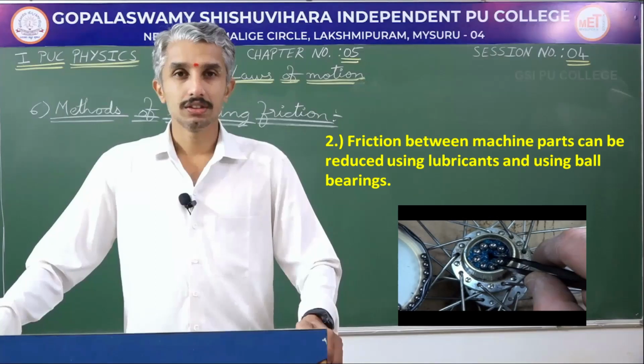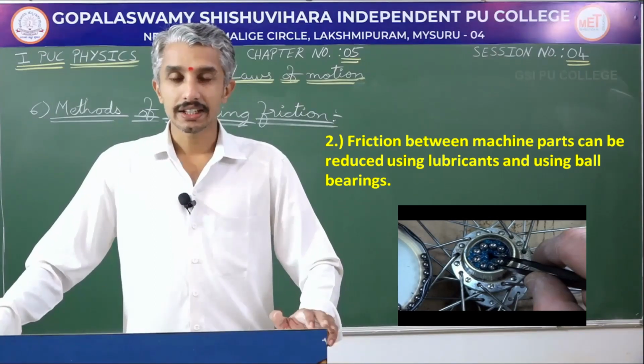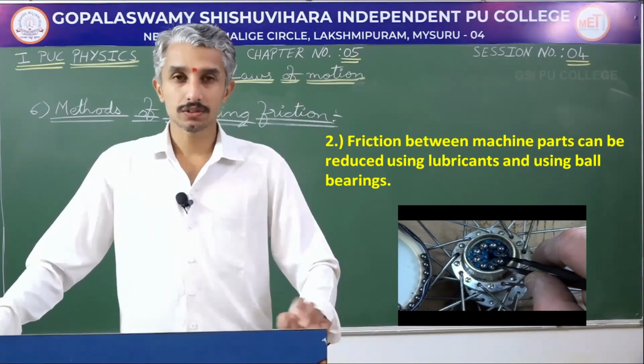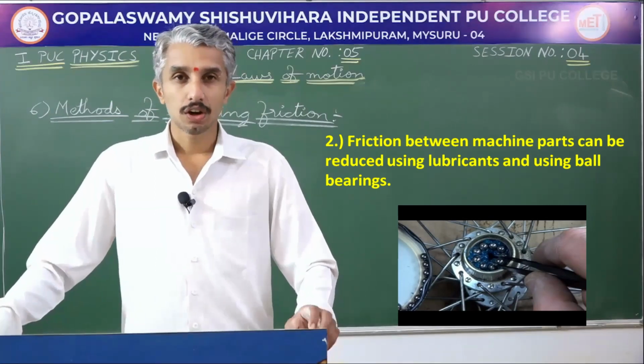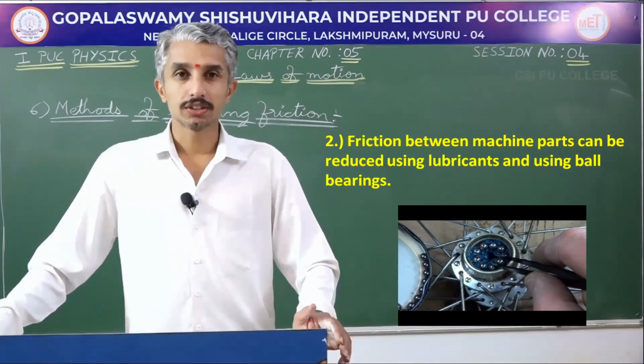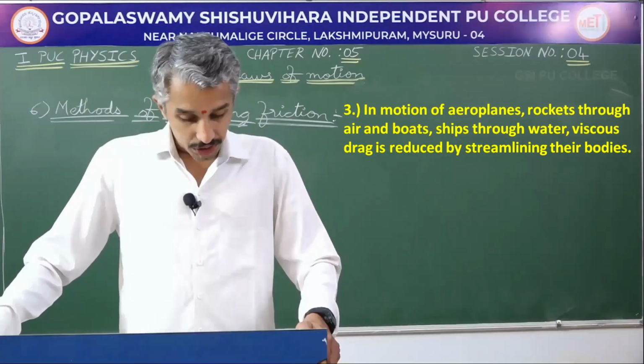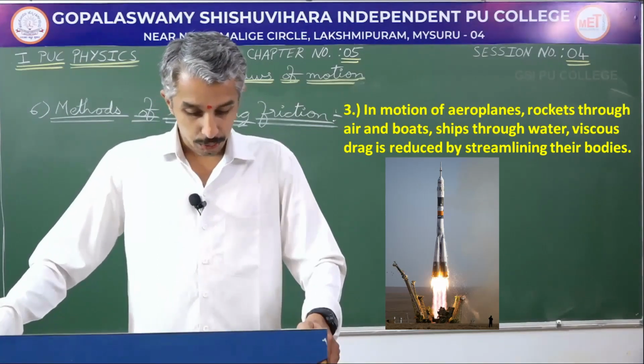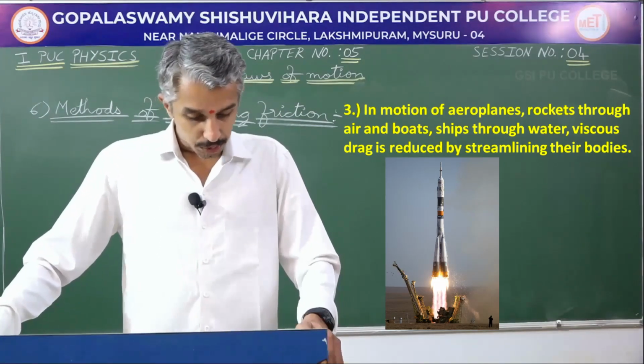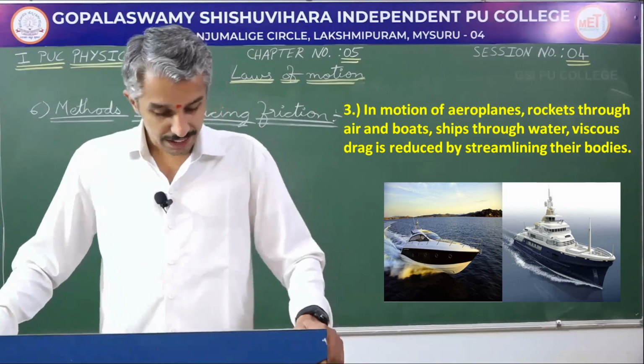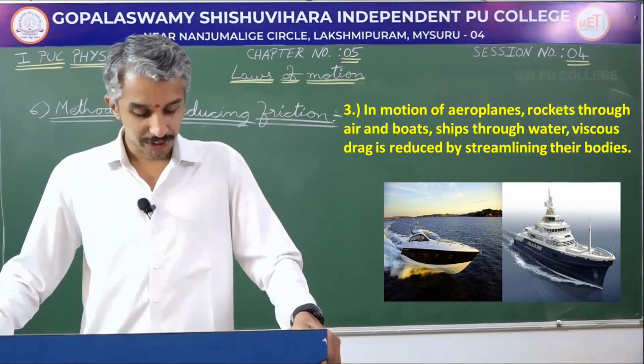We have seen this in our cycle wheels: the reason for using ball bearings or applying grease and oil is to reduce friction. In the motion of aeroplanes and rockets through air, and boats or ships through water, viscous drag is reduced by streamlining their bodies.